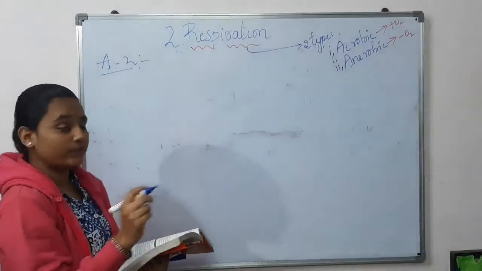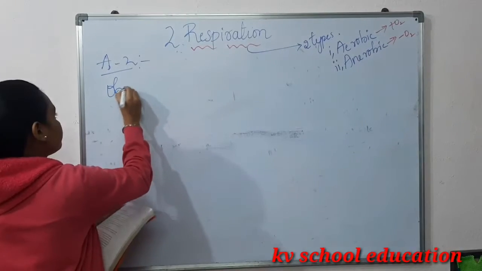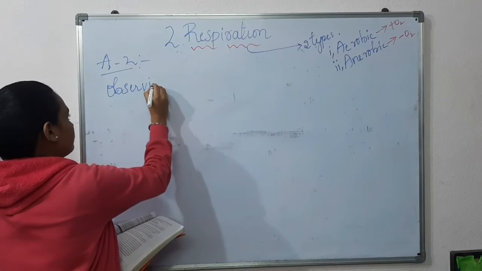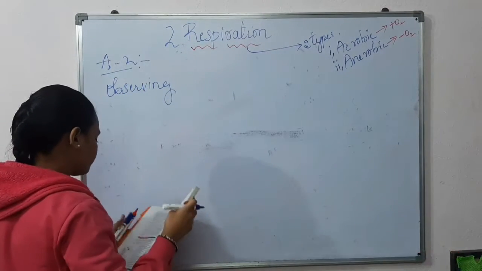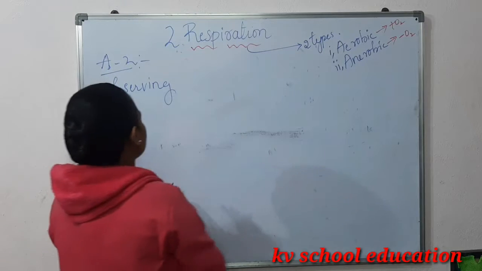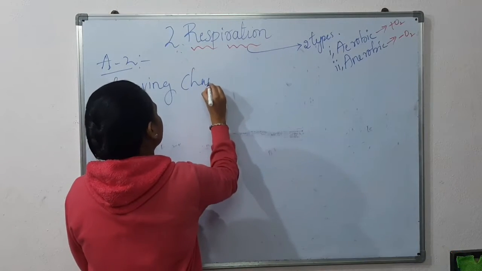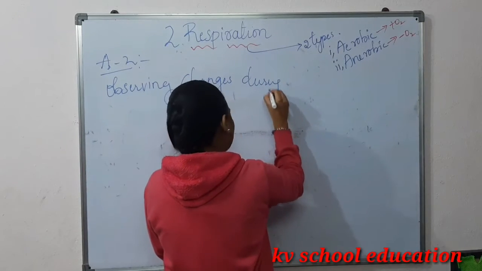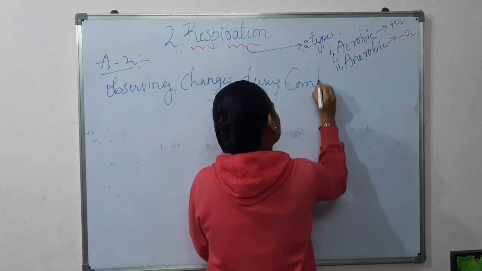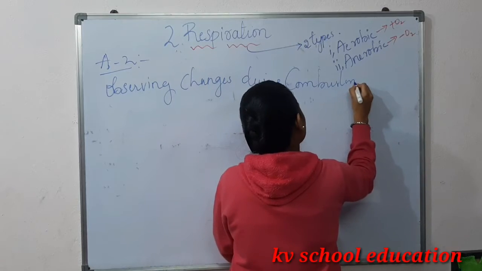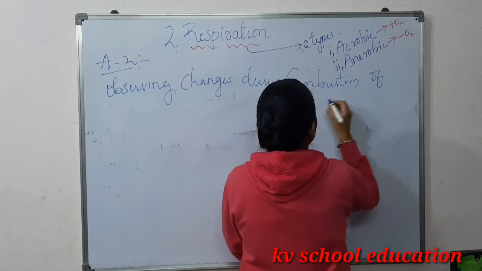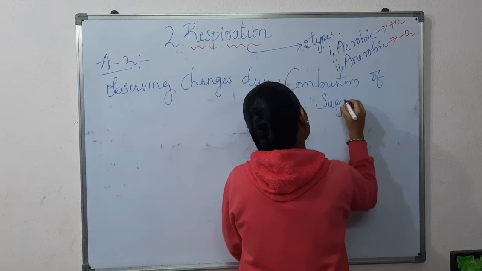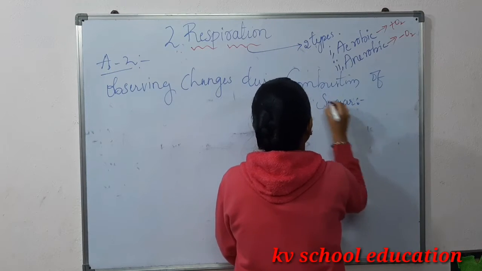The main aim of activity 2 is observing changes during combustion of sugar.